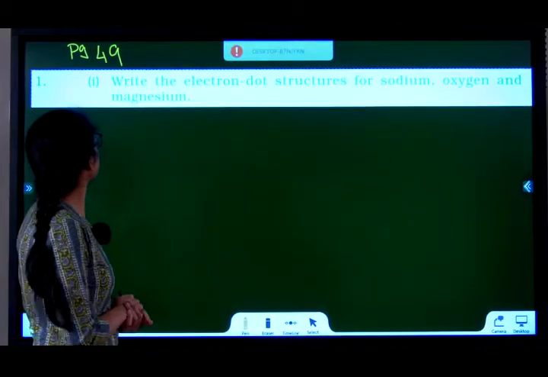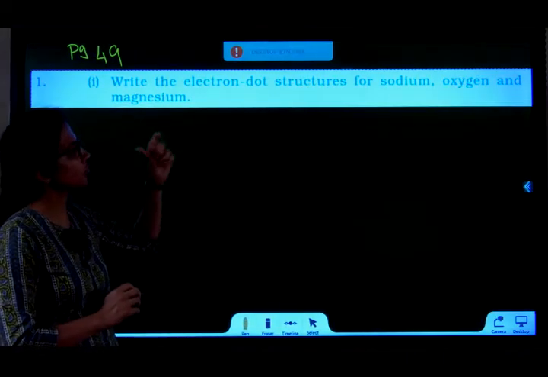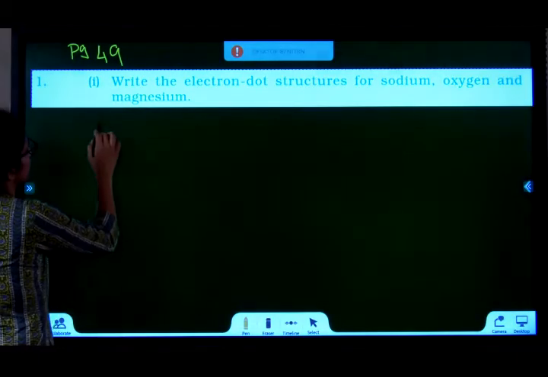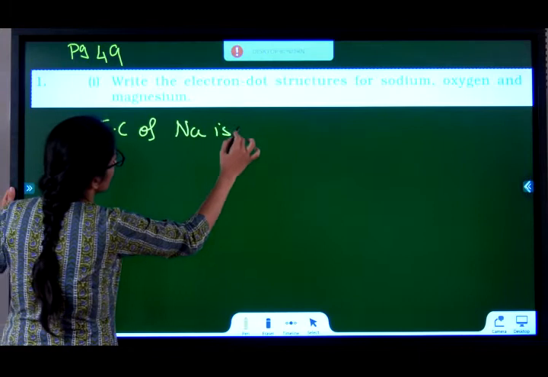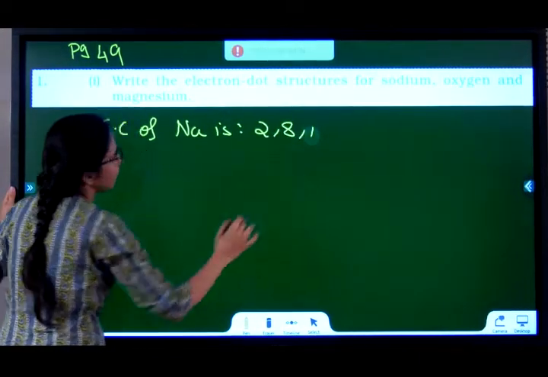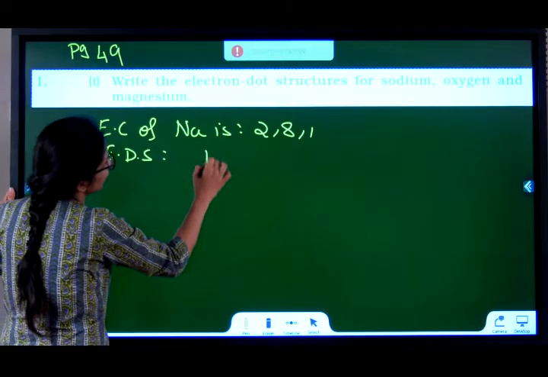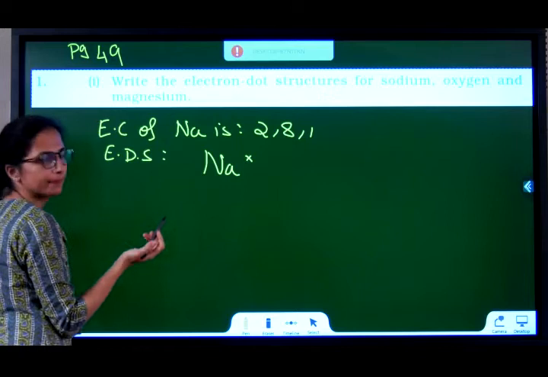Page 49, question 1, first part. Write the electron dot structure for sodium, oxygen and magnesium. First, electronic configuration of sodium is 2, 8, 1. Then the electron dot structure. Sodium has only one electron on the valence side, so you can just put 1.